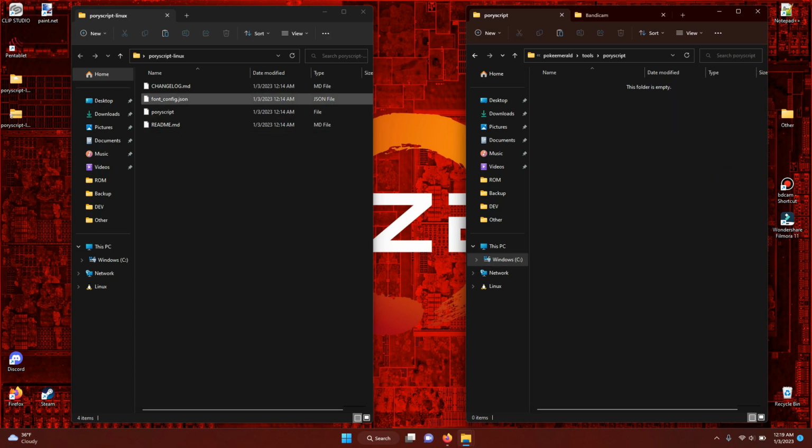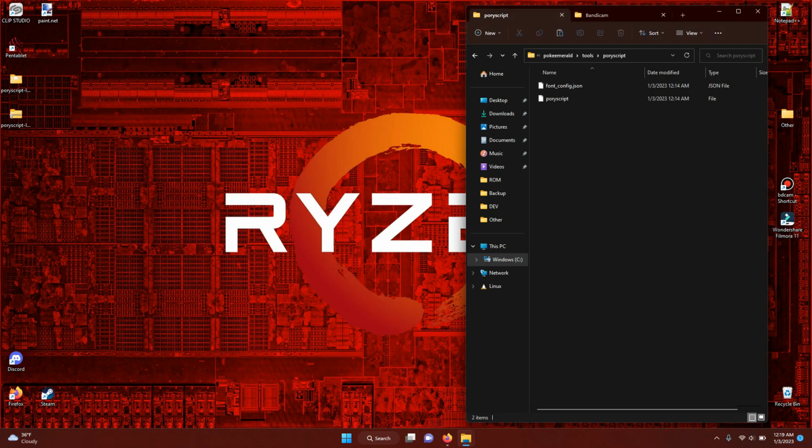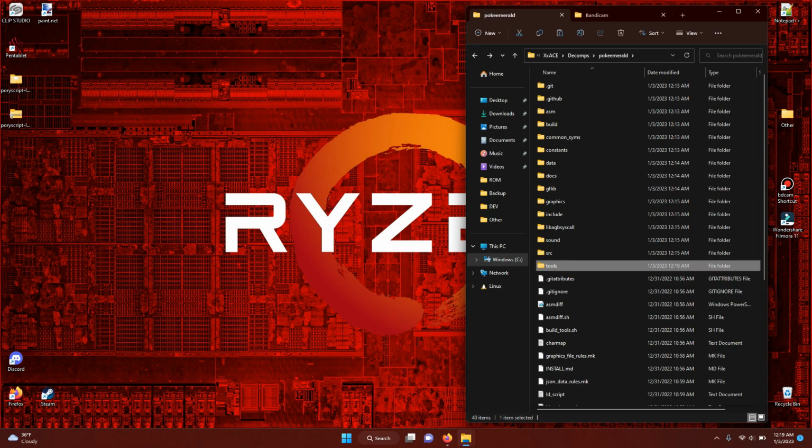Open it up, take fontconfig.json and PoryScript, drag them over. We are done with the PoryScript Linux folder, so we can go back, and that is only the beginning.